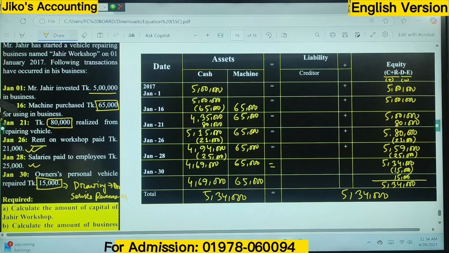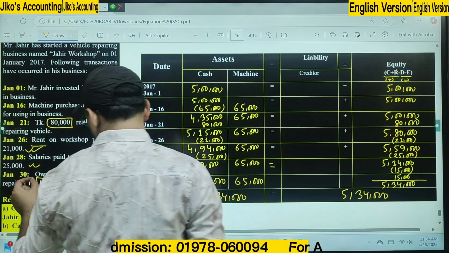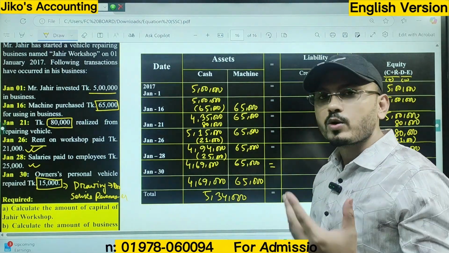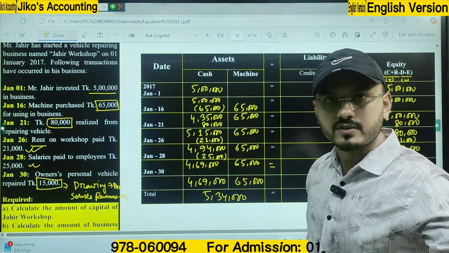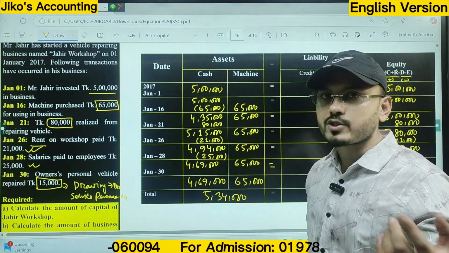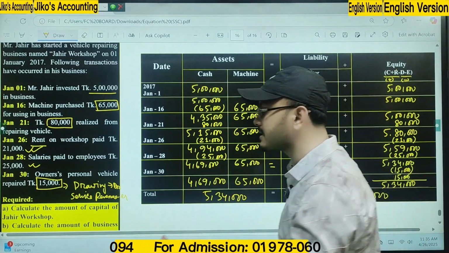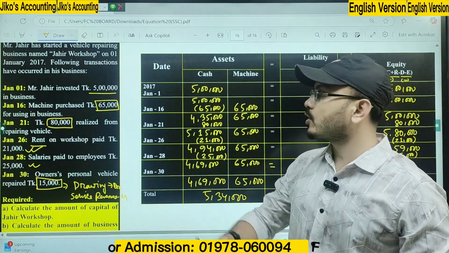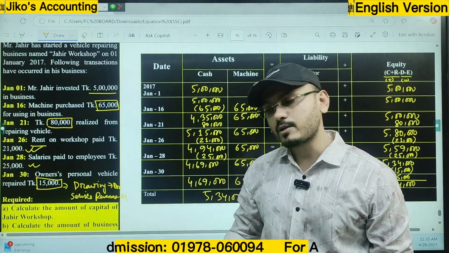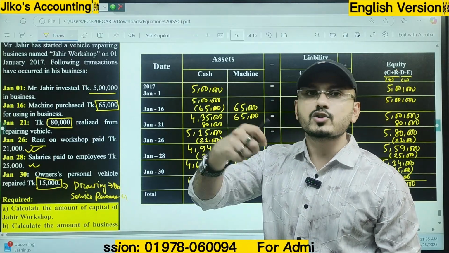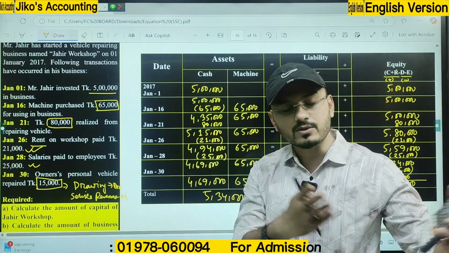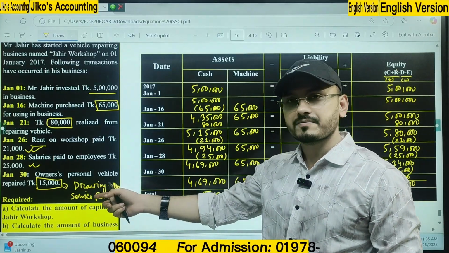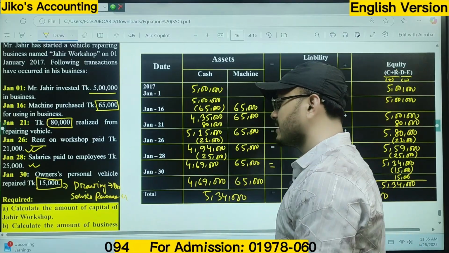Again, I am saying only this one is the critical one. Owner's personal vehicle repaired at taka 15,000. That means his own vehicle is repaired by his own organization. So providing services is a source of income for the business. In that sense, service revenue is an income. On the other hand, whatever is brought by the owner should be considered as capital. Whenever he withdraws something from the business, and whatever is given to the owner from the business, should always be considered as a drawing. That's why drawing here is debit.